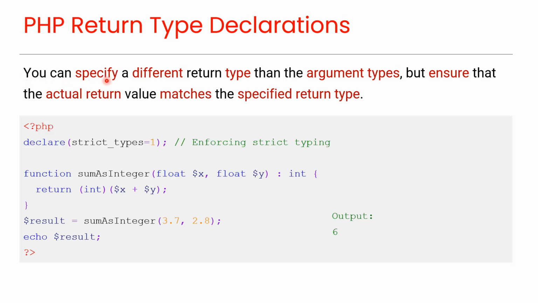You can specify a different return type than the argument types, but ensure that the actual return value matches the specified return type. As you can see in this code, the argument's type is float and the return type is integer, although the result of this function call is float. But here we are converting the return value to an integer to match the return type. So, the function works without an error, as you can see in this output.